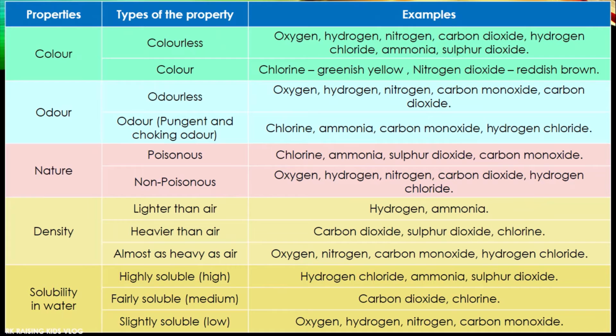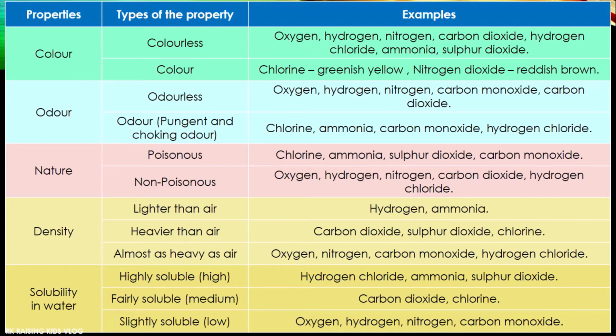Now let's know about the properties of substances. Properties like color. The types of this property: colorless. Colorless means the substances which have no color. Examples: oxygen, hydrogen, nitrogen, carbon dioxide, hydrogen chloride, ammonia, sulfur dioxide.